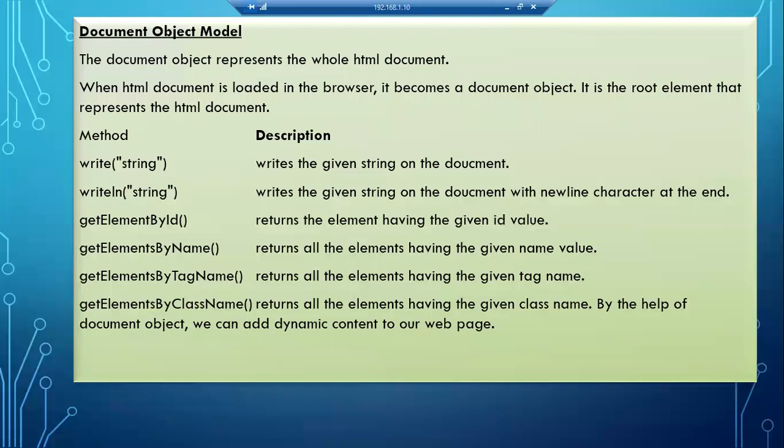Now we have one more type of object model, that is the document object model. That represents the whole HTML document. When the HTML document is loaded in the browser, it becomes a document object. It is a root element that represents the HTML document. We have seen how to use write. We have to specify first the object name, that is document, then dot, then the function name: write, writeln, getElementById, getElementsByName. All those things we have to type. Okay, you got an idea how it is working? Any doubts?